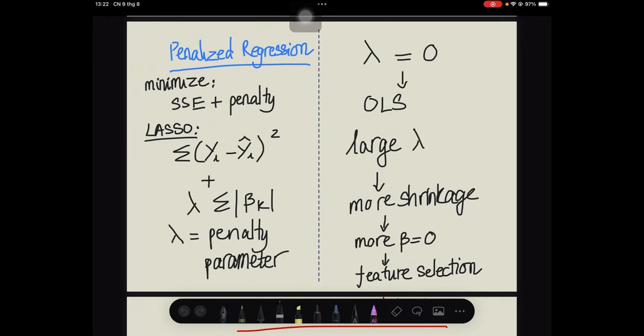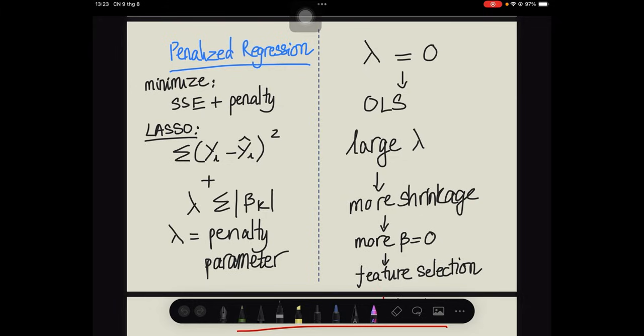Let's start with something familiar: ordinary least squares, or OLS. We try to choose coefficients that minimize the sum of squared errors. In other words, make the model's predictions as close as possible to the actual observations. That's useful, but OLS has a problem. Suppose we have an enormous number of potential explanatory variables. OLS can potentially assign coefficients to many of them. Some may contain genuine predictive information, others may simply capture noise.